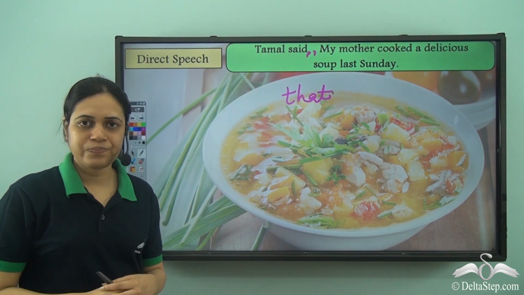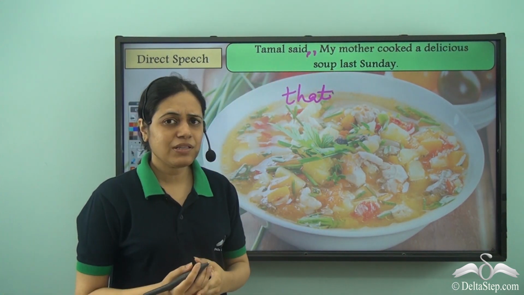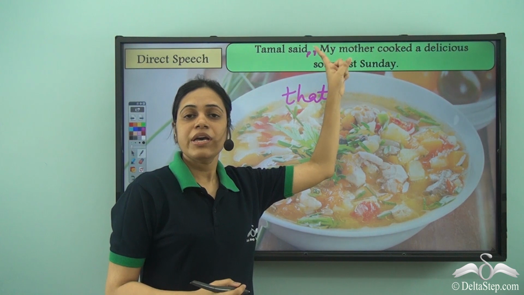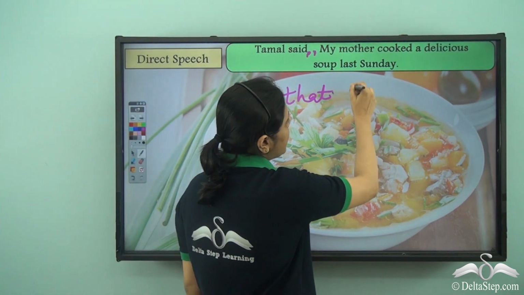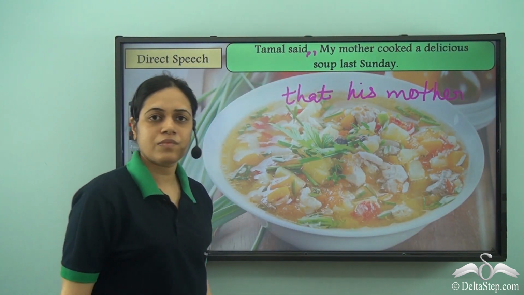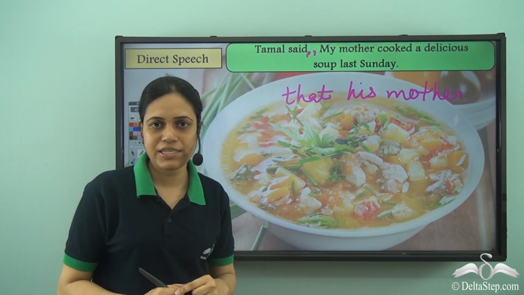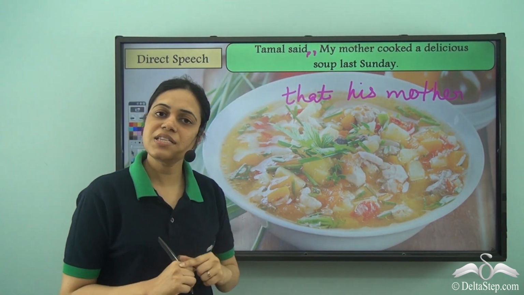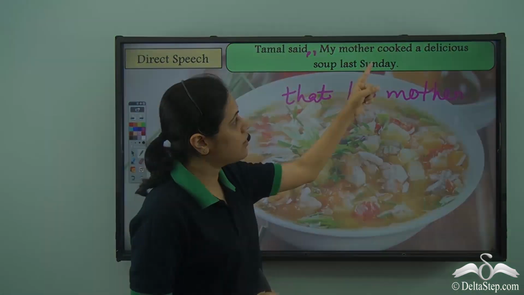Tamal said that. Now the pronouns change. So my mother means whose mother? When Tamal is saying it, he refers to his mother. My mother means Tamal's mother. So we will say his mother. Also note the capital letter becomes a small letter. When we convert to indirect speech, we no longer write this letter as a capital letter, we write small letters. Tamal said that his mother cooked.